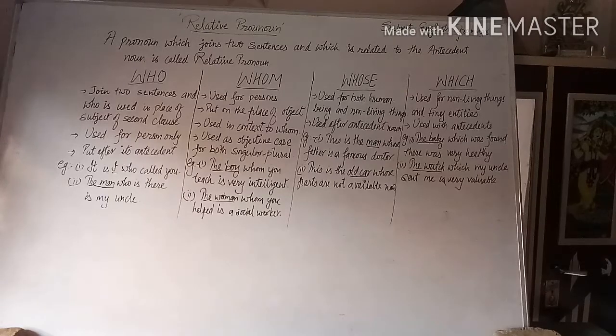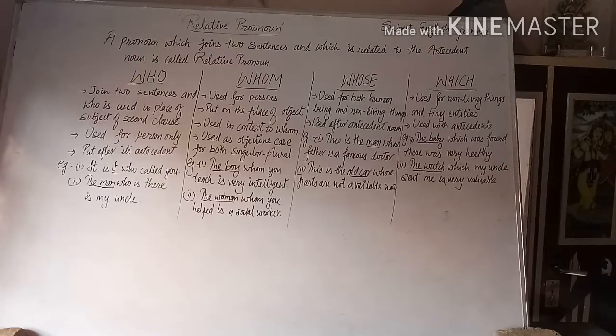Here the underlined word is old car, so the antecedent is a non-living thing. So whose comes for both human beings and non-living things. That is the different thing from the previous two relative pronouns.